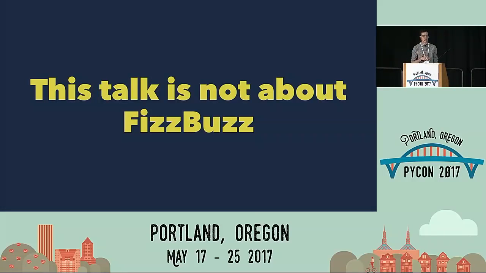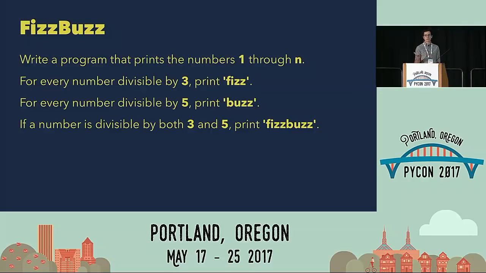So in order to get started, I can't believe I'm about to say this, I need to explain FizzBuzz to all of you. Because if you don't know FizzBuzz, it's not going to make any sense. So FizzBuzz is kind of this mythical interview question that you might get asked when working on a whiteboard. The general idea is that you need to write a function that prints the numbers 1 through n. But if the number is divisible by 3, instead of the number, you print fizz. If the number is divisible by 5, you'd print buzz. And if it's divisible by both 3 and 5, you print FizzBuzz.